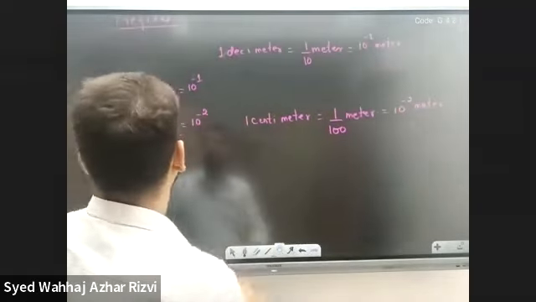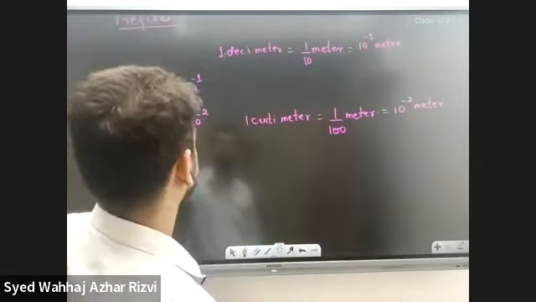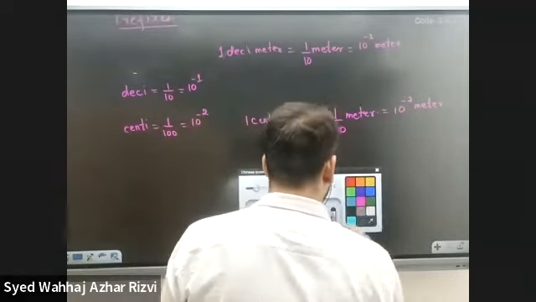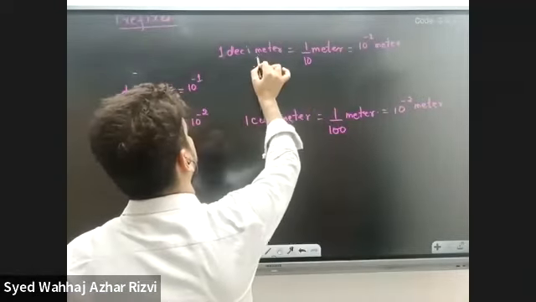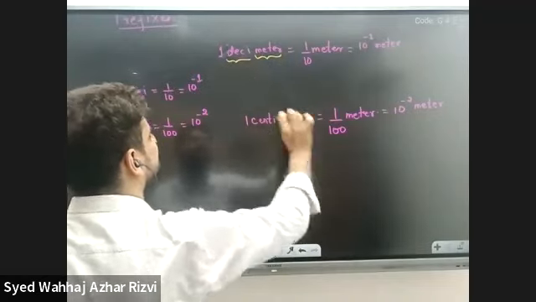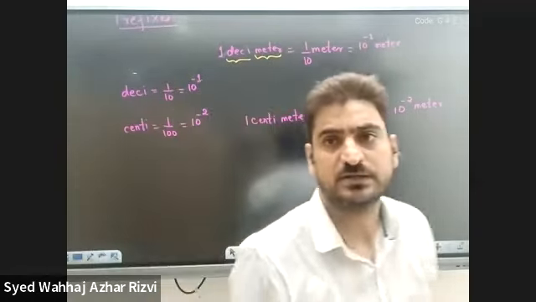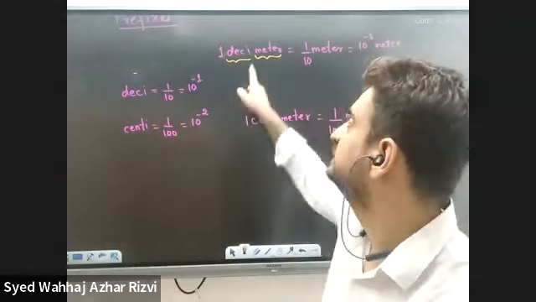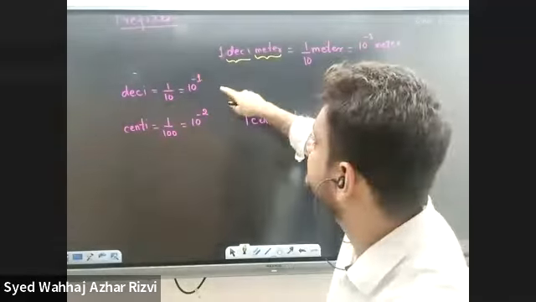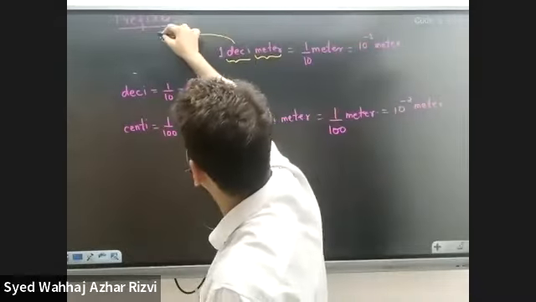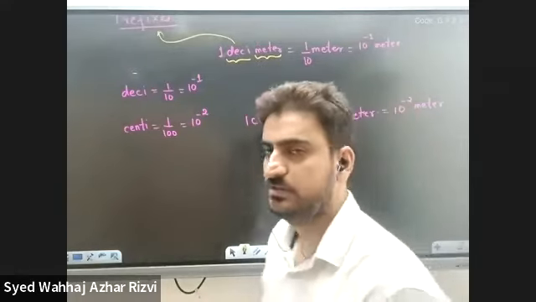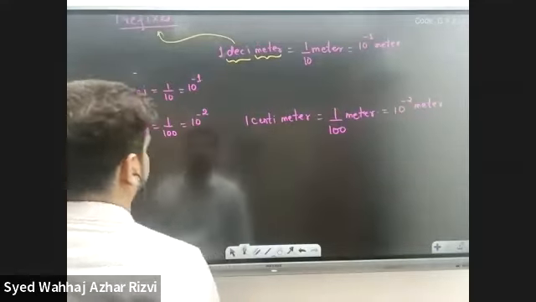So we have talked about two prefixes. Why do we call it a prefix? We call it a prefix because it is used before the word meter. Meter is there, and before meter, we are writing deci. That's why we call it a prefix: it is used before the actual word.